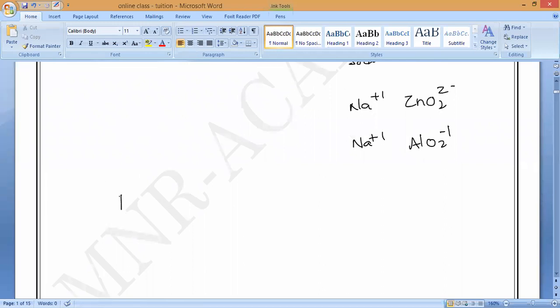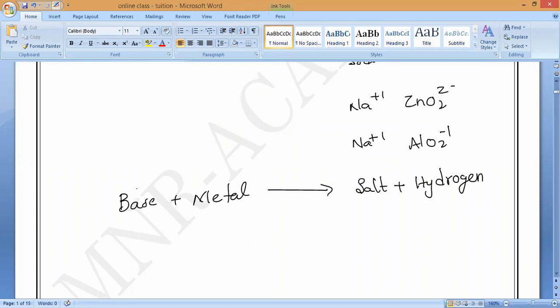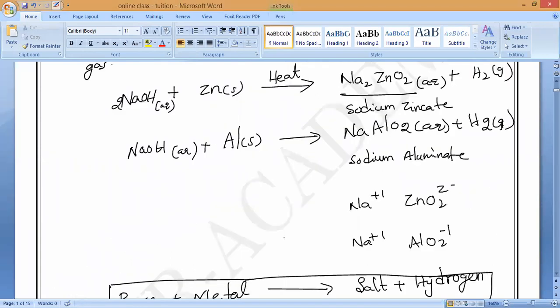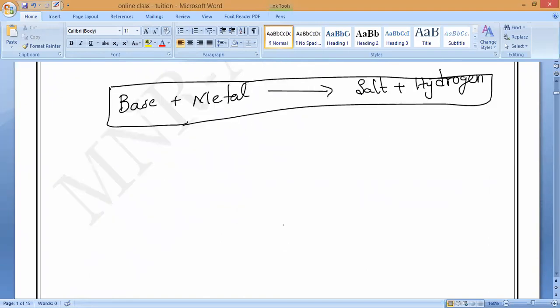Now from this I can write base plus metal. What is the common reaction? Base plus metal will react to form salt plus hydrogen gas. Please remember that, hydrogen gas we used to get. Metal plus base reacting forms salt plus hydrogen gas. Any doubt in this? Clear, all of you?